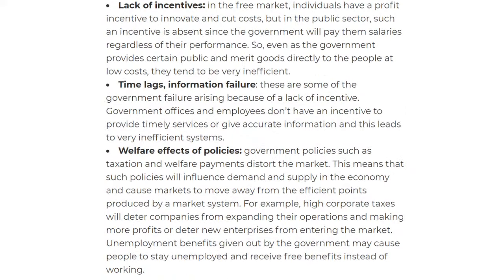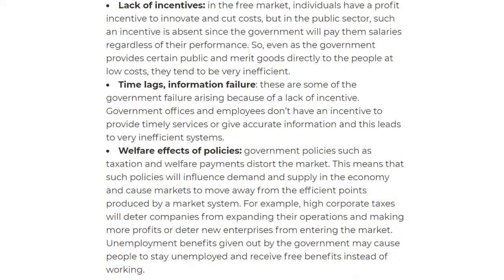We then have the welfare effects of policies, government policies such as taxation and welfare payments, which distort the market, which basically means policies which will affect the demand and supply. So when I create a policy, it can affect demand and supply a lot. Taxes can lead to a lot of change in the demand curve, supply curve, all of that sort of stuff.